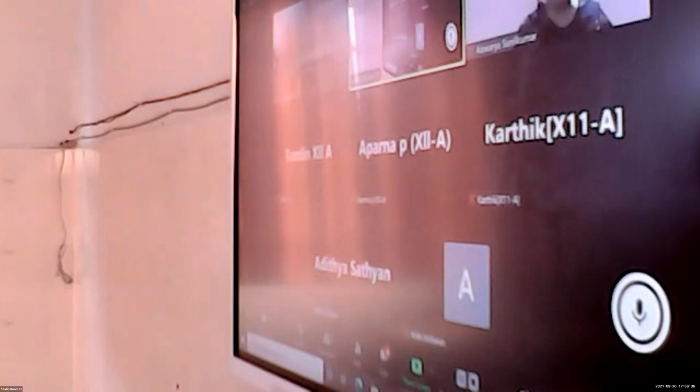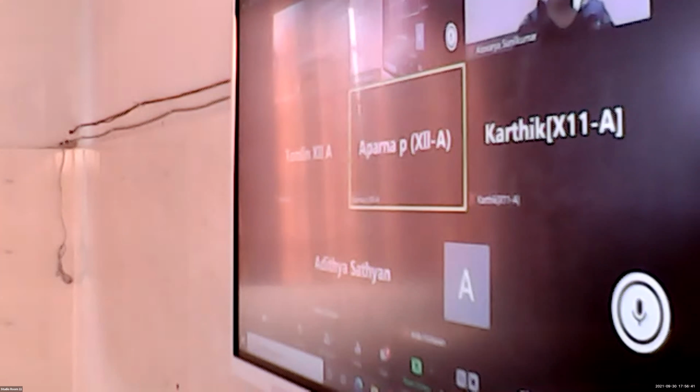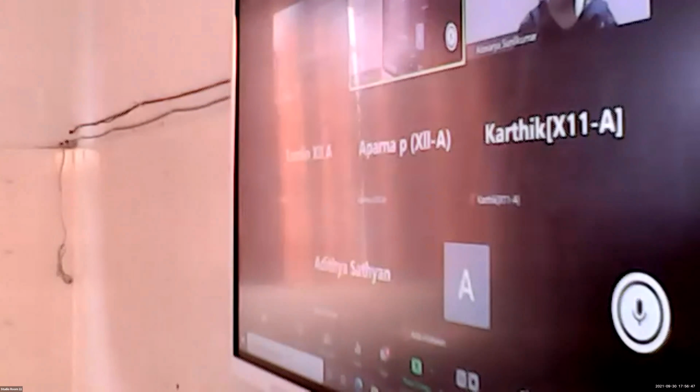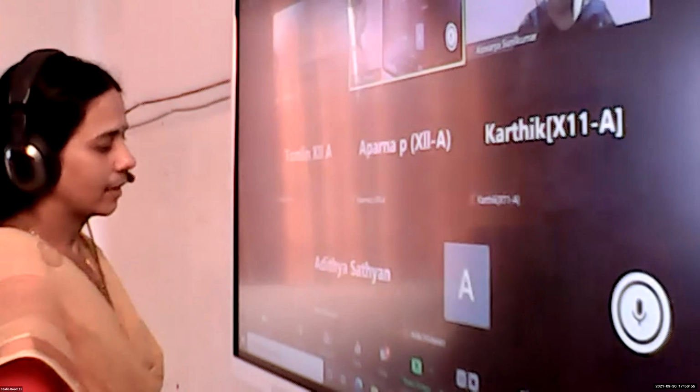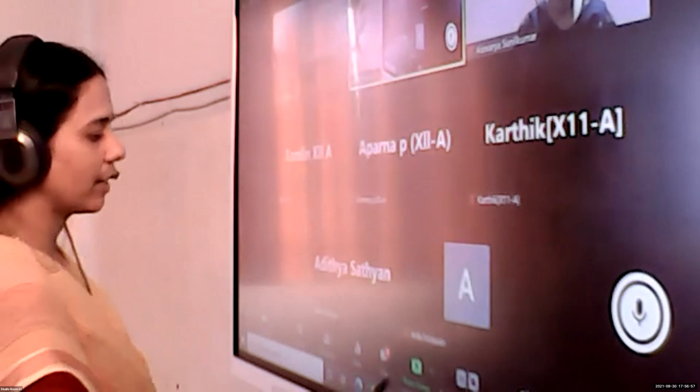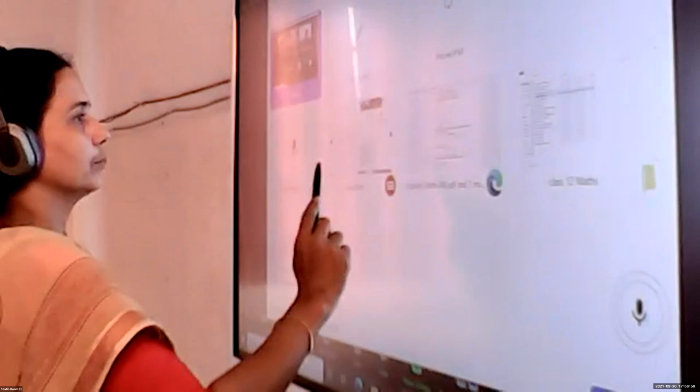Able to do this, Aparna? Yes, ma'am. What about Karthik? Is it clear? Yes, ma'am. Find out I minus A, then the determinant of I minus A. Find the determinant value.